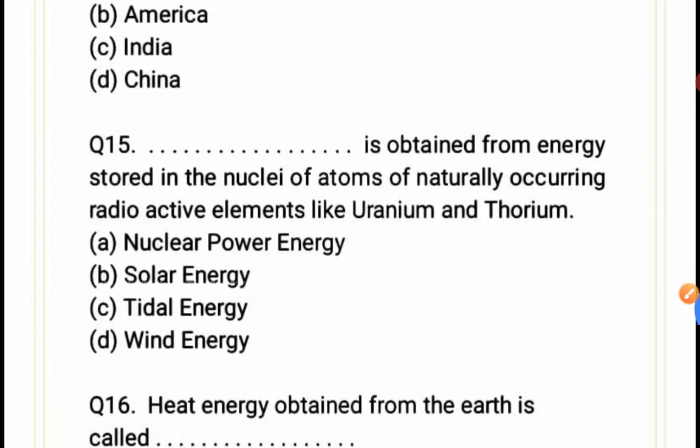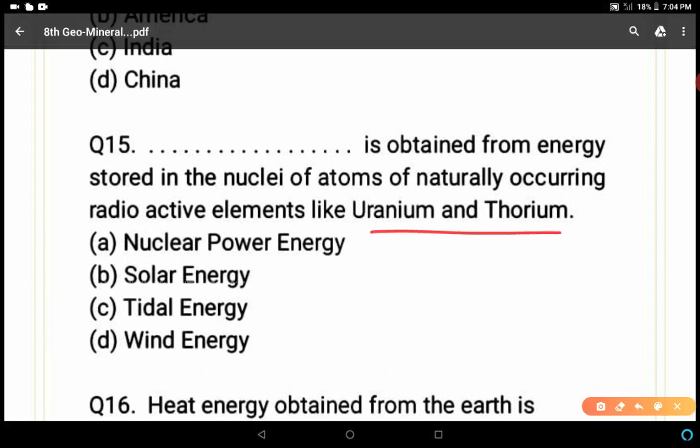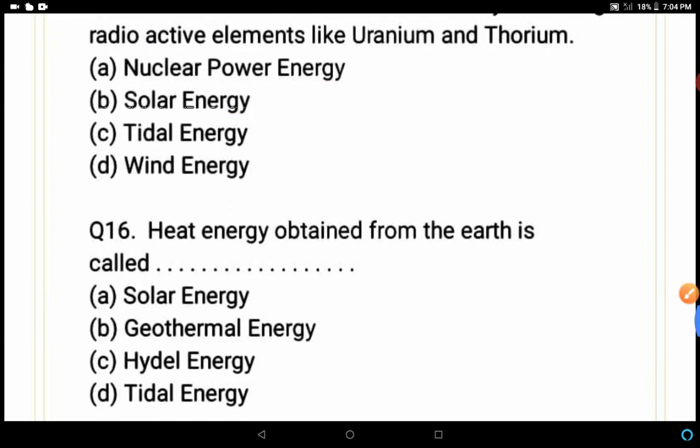Question number 15. Blank is obtained from energy stored in the nuclei of atoms of naturally occurring radioactive elements like uranium and thorium. This is a very easy question. You can identify: nuclear power energy, solar energy, tidal energy, wind energy. Wind energy is obtained from wind, tidal energy from tides, and solar energy from the sun. So it is left. A is the correct answer. Next question.